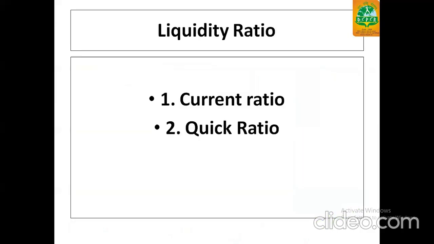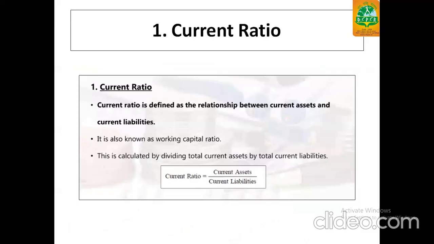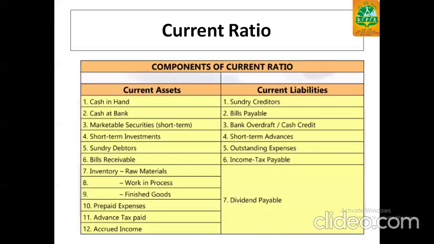First, we'll be starting with liquidity ratio. It has 2 components: current ratio and quick ratio. The current ratio, as the name suggests, defines the relationship between current assets and current liabilities. It is also known as working capital ratio. This ratio is calculated by dividing current assets by current liabilities. To do such a division, we should know what current assets and current liabilities are.